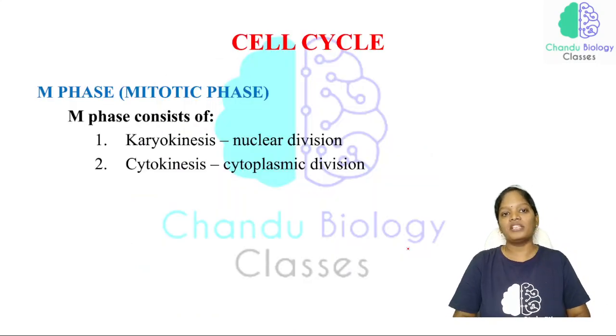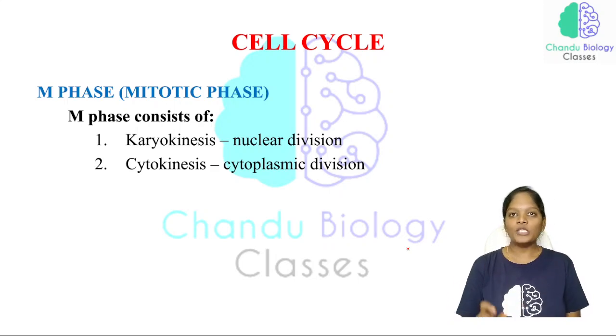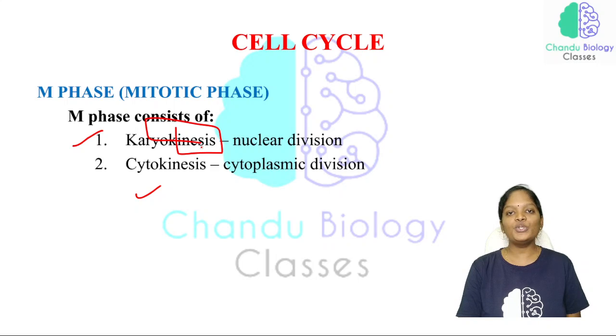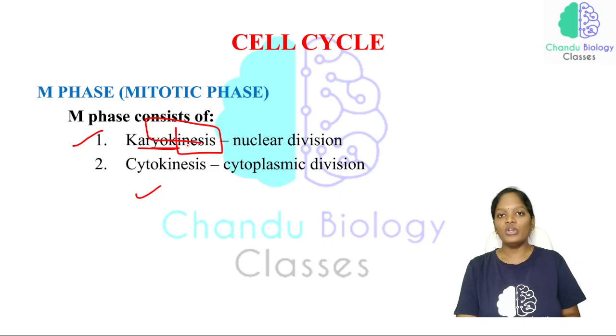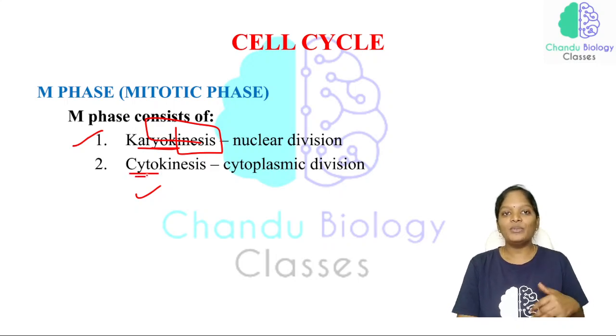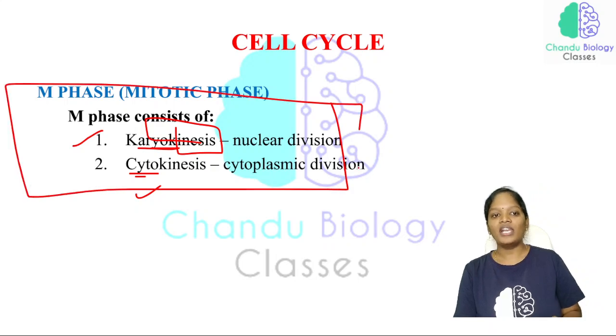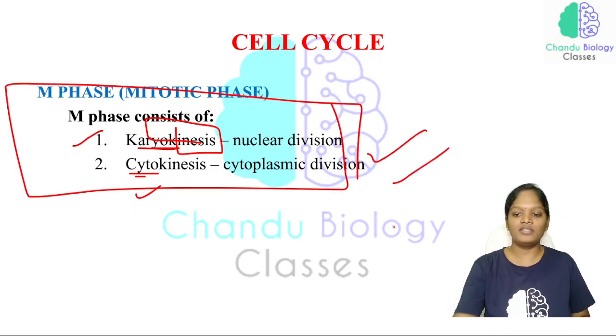Now the M phase. So what is exactly happening in the M phase? More specifically, karyokinesis and cytokinesis. Always the word kinesis refers to division. Karyo, from karyon, refers to nucleus, and cyto refers to cytoplasm. So the division of the nucleus is karyokinesis and the division of the cytoplasm is cytokinesis. So this is what we call the M phase.